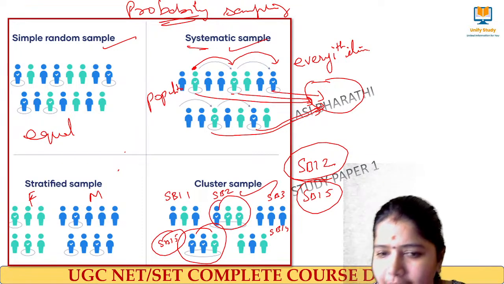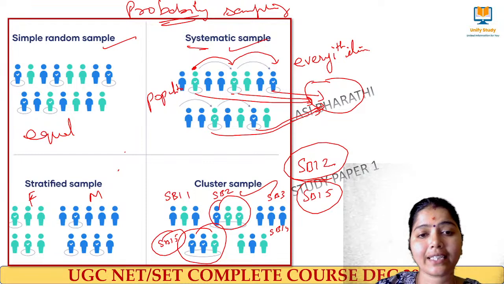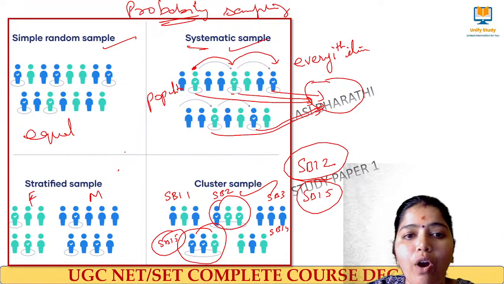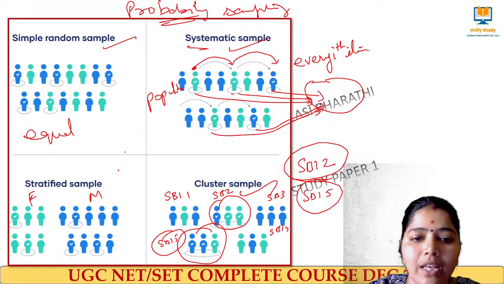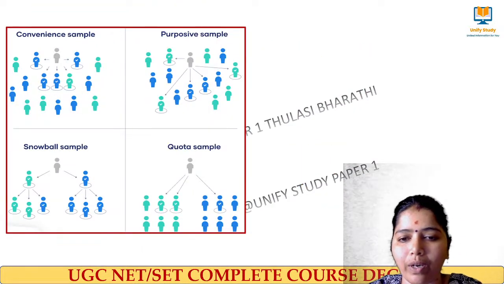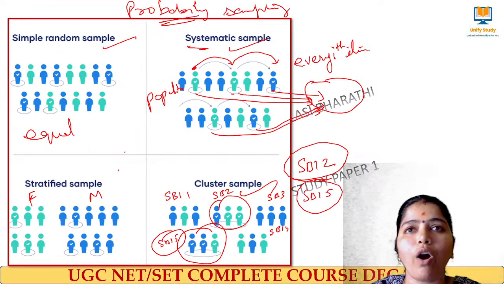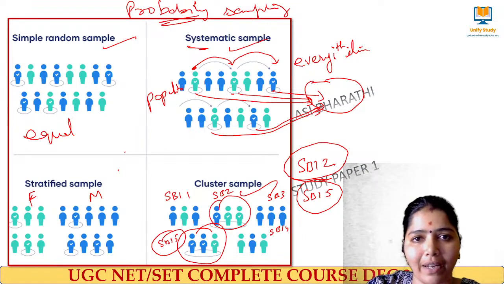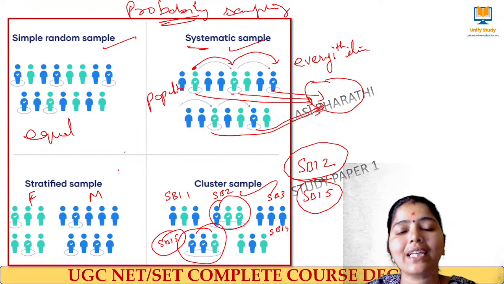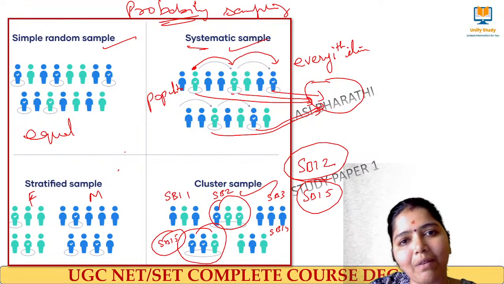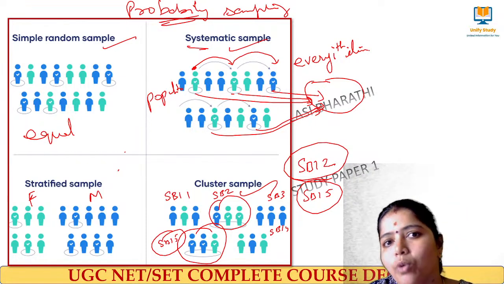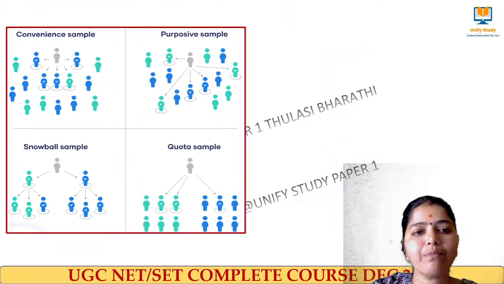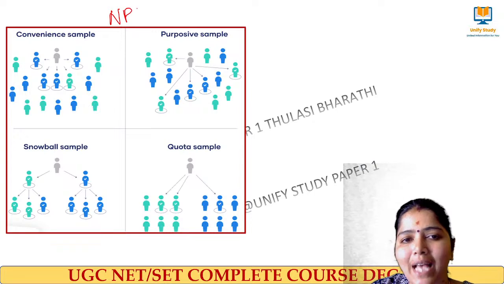Yes, homogeneous, exactly. See, strata and cluster both are groups. When you take cluster sampling, the cluster can be of similar or heterogeneous people. If you take this SBI, the people inside SBI will include a clerk, manager, security, assistant manager. Everyone will be there. But when I select, they will be SBI people. So within a group there will be heterogeneous data sets. Clear? Very good. So next we move to non-probability sampling.